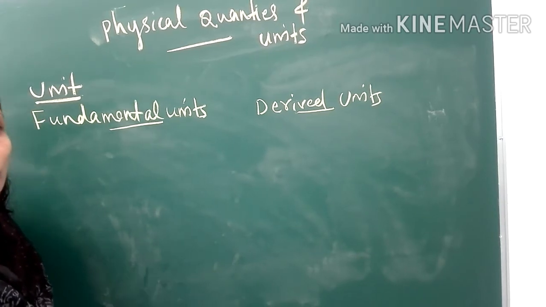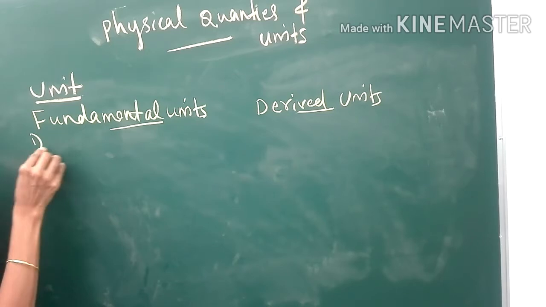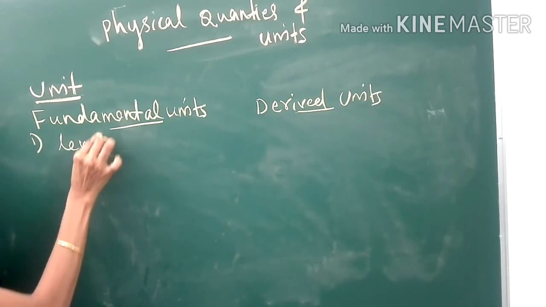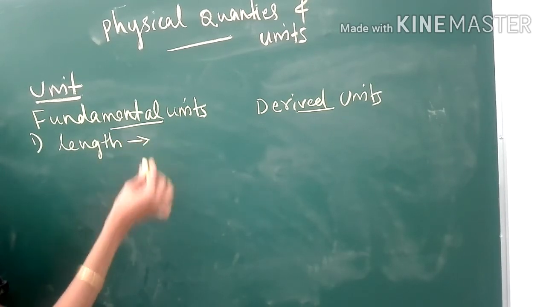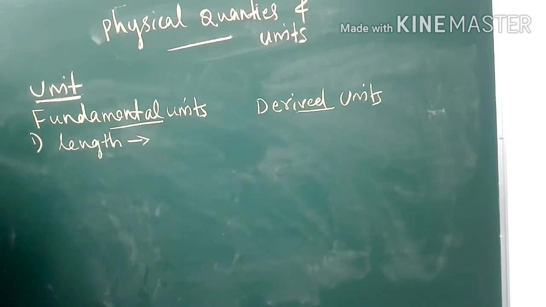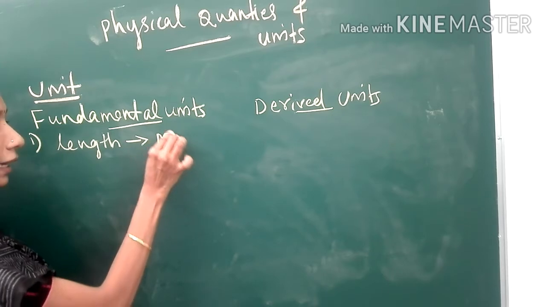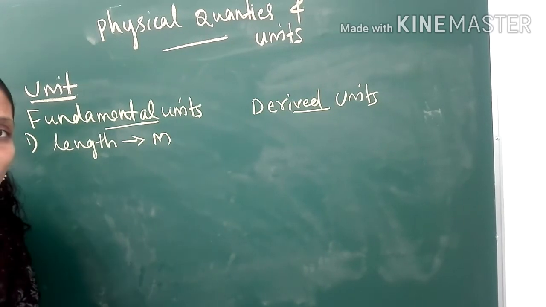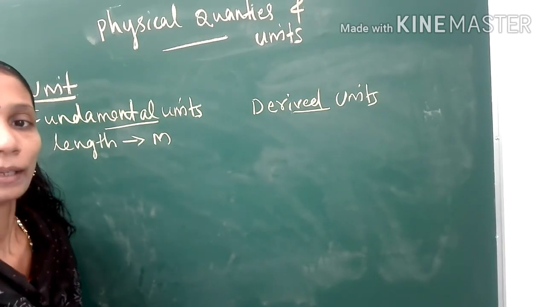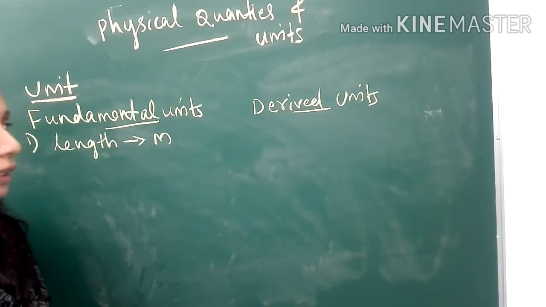That is length. For length, what is the fundamental unit? How can we measure it? In terms of meters. So, for length, meter is the unit.